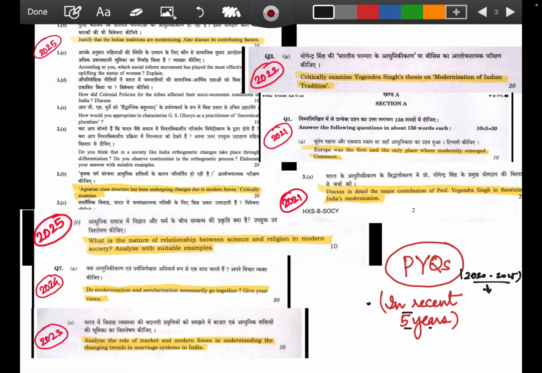So let's start backwards. 2025, the question was: justify that the Indian traditions are modernizing. Also discuss its contributing factors. So what are you going to write in this? They are asking that Indian traditions are modernizing, and also to discuss the contributing factors. So we are going to relate that Indian traditions are modernizing. Before that, in the introduction, we can link what modernization means. We can mention how religion has been technologically advanced, so online darshan, digital donations, AI based things are happening.